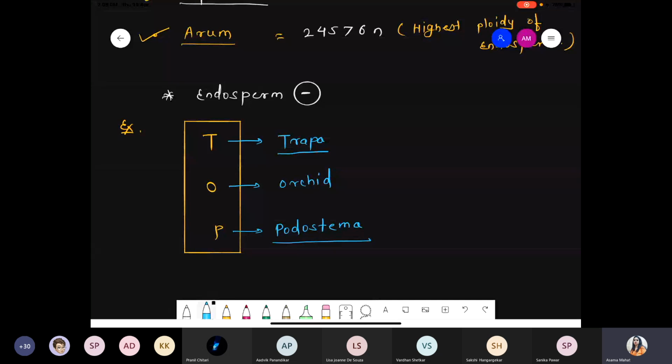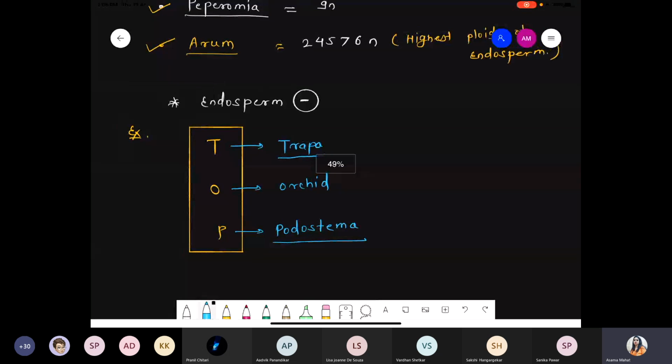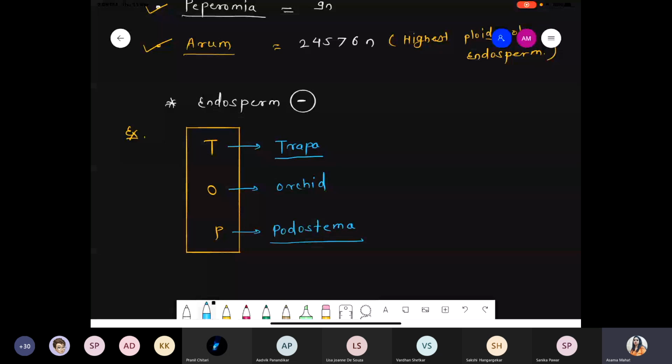So remember the code word TOP. These are examples of plants of the Trapaceae family, Orchidaceae family, and Podostemaceae family. These are examples of the few plants where endosperm is absent. Got it? Next point, we are talking about embryo development.